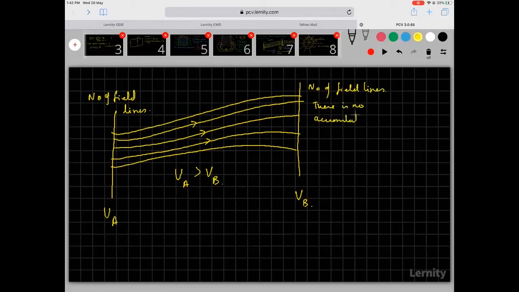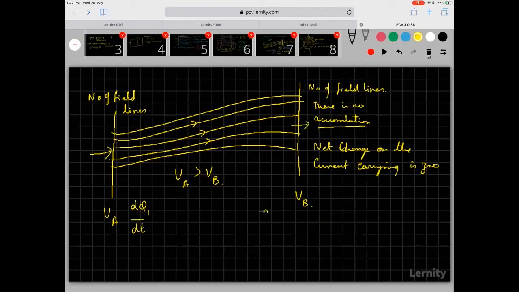Accumulation means charge is not stopping anywhere in the middle, on the left or the right. So there is no charge getting stored anywhere. Then, what is the charge on the conductor? The net charge on the current carrying conductor is 0. Whatever current is entering the system, dq1 by dt, the same current is leaving the system, dq final by dt.